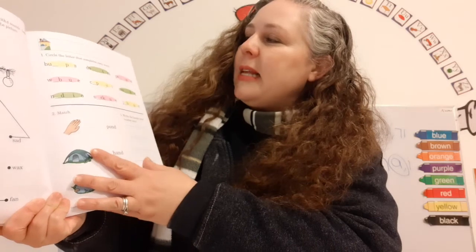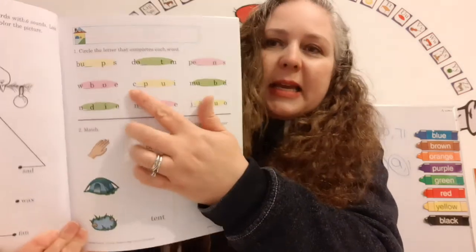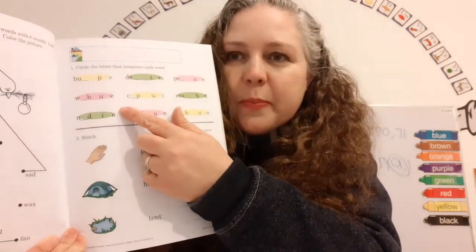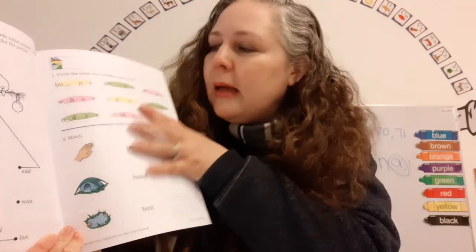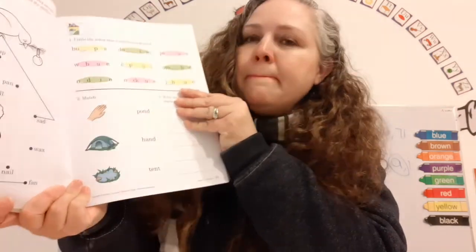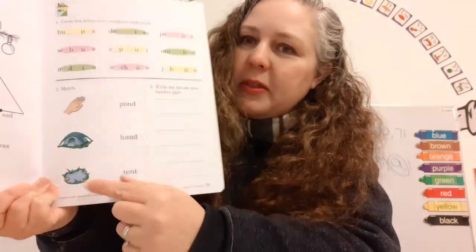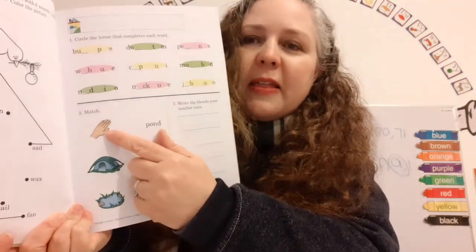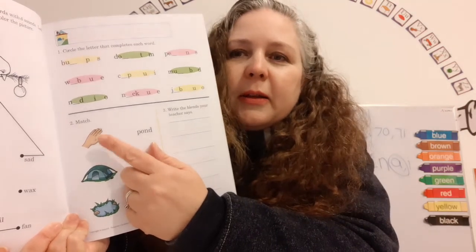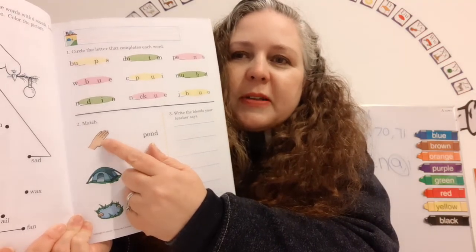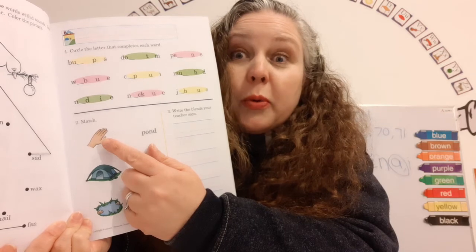Okay, number 1 says, circle the letter that completes each word like we just did on the whiteboard, okay? You know how to do this. Number 2 says match. So you need to match the picture right here with the word. I'll tell you the words of the picture, and then you find the word written, okay?